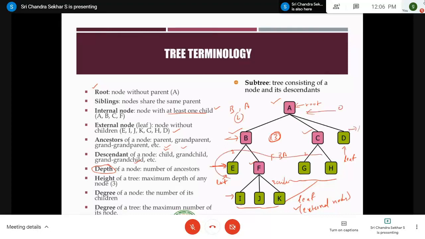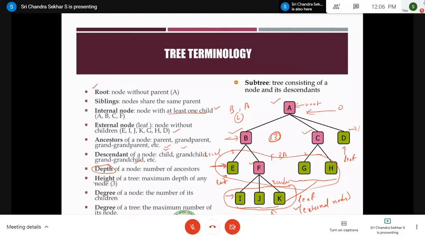And what about this one? This is level 2. So E has a depth of 2. Similarly, F is at depth 2. Similarly, G is at depth 2. Similarly, if you consider this level I, J, K, it is named level 3. Therefore, I is at depth 3. That's why you have to represent it this way, right?